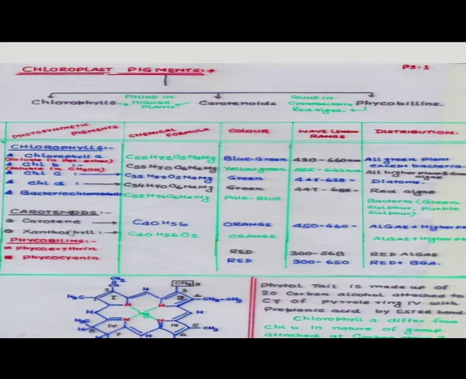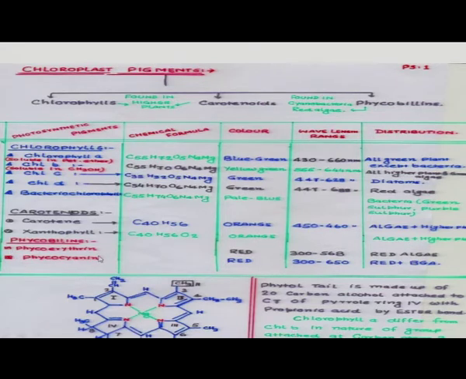Now, another pigment is carotenoids, containing carotene and xanthophyll. The molecular formula of carotene is C40H56, it is orange in color. The range of receiving light is 450 to 460, it is found in algae and higher plants, and xanthophyll is also found in algae and higher plants.